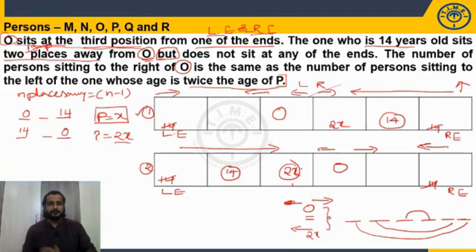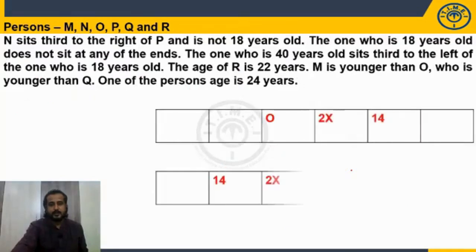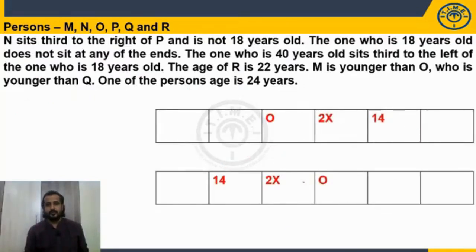I'll move to the next slide. There I have copied this same information. We'll go with the remaining information. So far we are able to fix O, 2x, 14, and 14, 2x, O. That's it. Done? Okay. Move to the next. Now, I have copied the same information here: O, 2x, 14, O, 2x, 14.